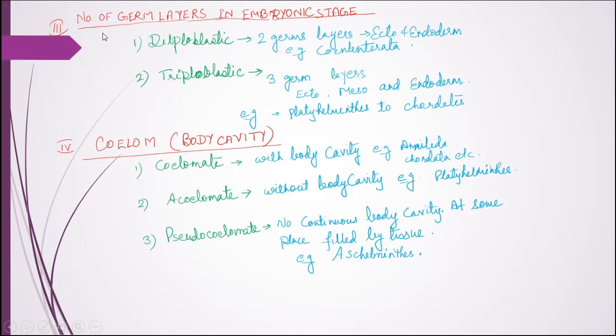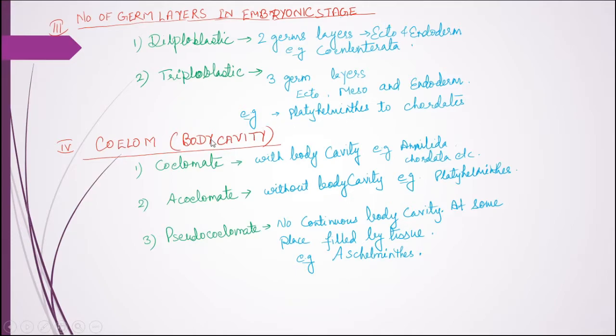The third criterion for classification is the number of germ layers in the embryonic stage. When 2 germ layers are present in the embryonic stage, that is ectoderm and endoderm, such organisms are known as diploblastic. And when 3 germ layers are present in the embryonic stage, then the organism is known as triploblastic. These germ layers are ectoderm and endoderm, and between them the mesoderm also arises. So in this way there are 3 germ layers. For example, Coelenterata is diploblastic, and for triploblastic, Platyhelminthes to Chordata, all the phyla come under the triploblastic type of organism.